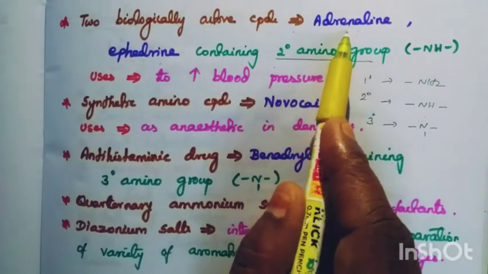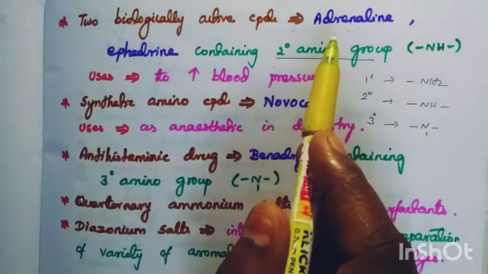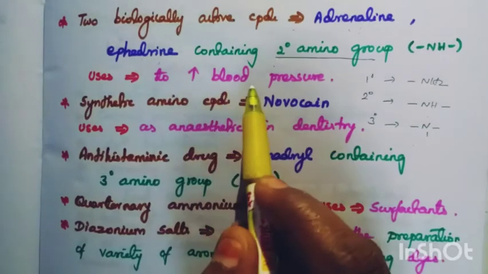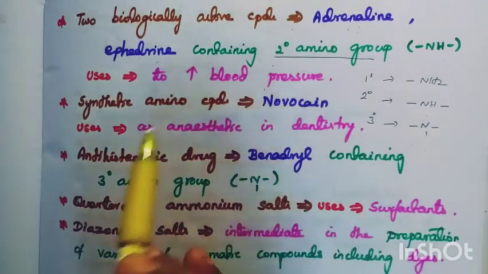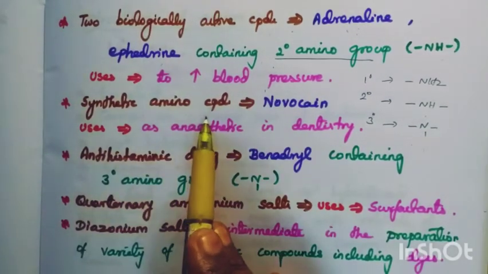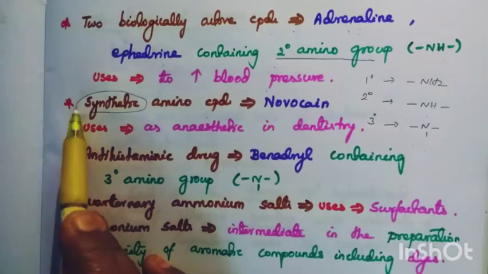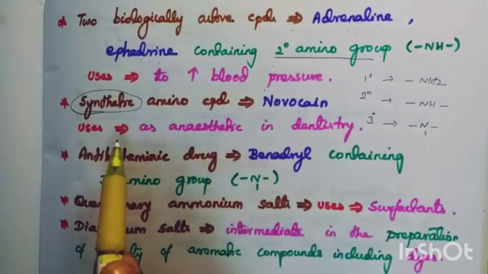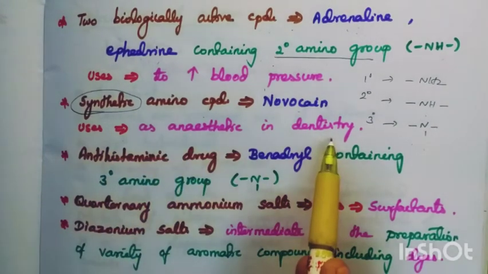Adrenaline, which you studied in biology, is related to emotions, and it increases the blood pressure. Among synthetic amino compounds, Novocaine is used as an anesthetic in dentistry.